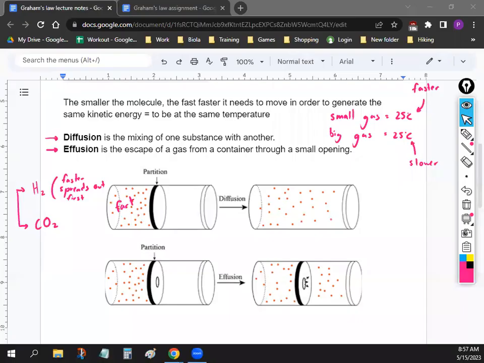So effusion is very similar to diffusion. The only difference is instead of removing this partition, there's a small hole instead. Let's say you have gas right here. It's going to go through that small opening, and it's going to spread out. It's the same thing as diffusion. The smaller gases spread out faster. Okay, so that's diffusion and effusion. Any questions on those two? Pretty simple to understand.